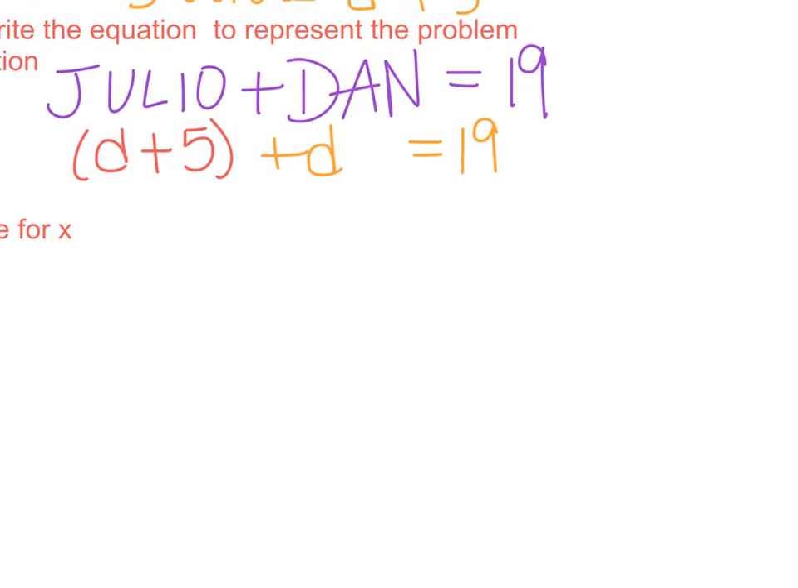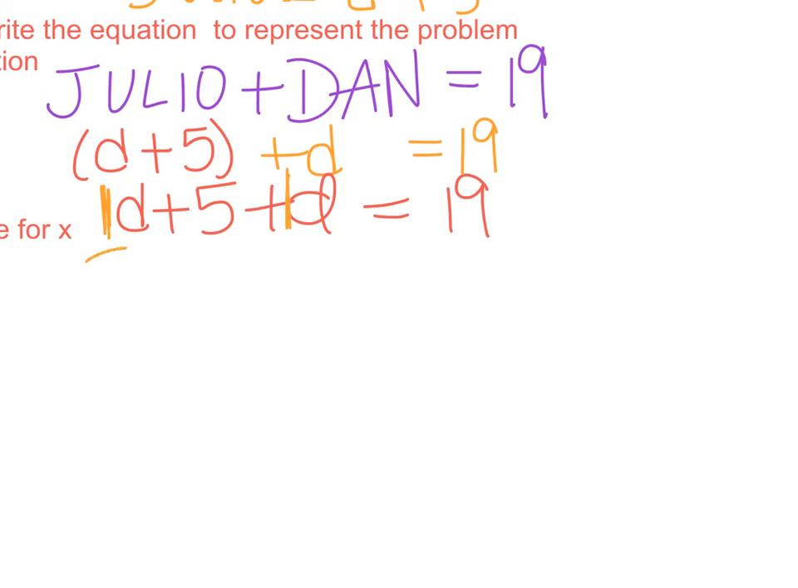Okay, so we got D plus 5 plus D. I'm going to get rid of those parentheses so you can see what I am doing. I'm going to erase these. Oh, I guess they don't like to be erased. So I'm going to rewrite it without the parentheses. And see how I have two D's on the left-hand side? Now remember, if you do not see a number, the coefficient in front is a 1. Okay, so 1D plus 1D is, well, 2D plus 5 equals 19.